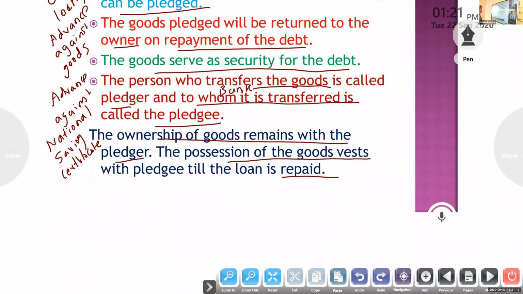The ownership of the goods remains with the pledger. The possession of the goods remains with the bank only till the loan is repaid. If it is a gold loan, they will keep it up to repayment of the loan.